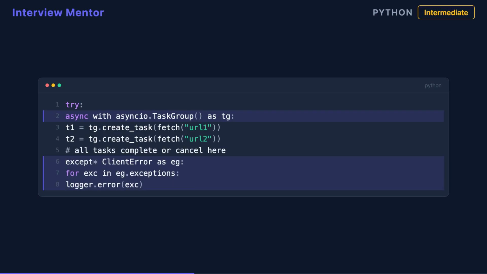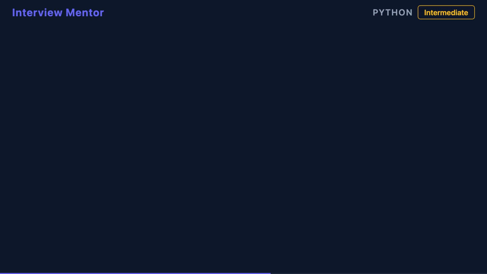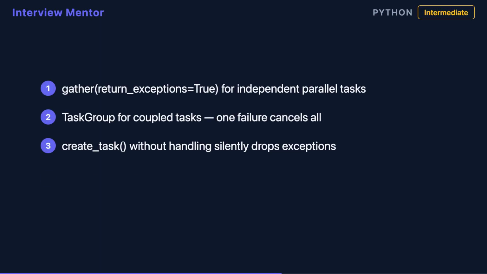Python 3.11 added asyncio.TaskGroup for structured concurrency. Register tasks with tg.create_task inside the async with block. When the block exits, all tasks are awaited. If any raises, the rest are cancelled and an exception group propagates. Clean, bounded scope. Pick your strategy based on the use case.